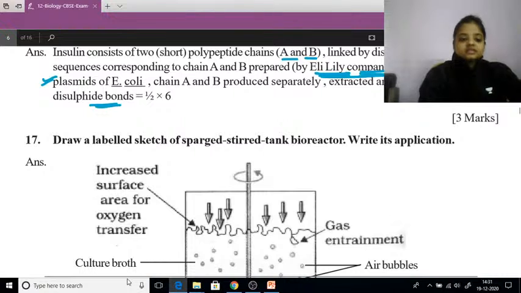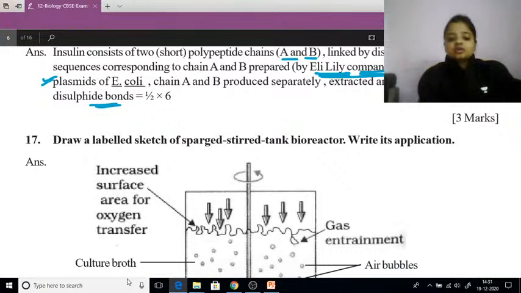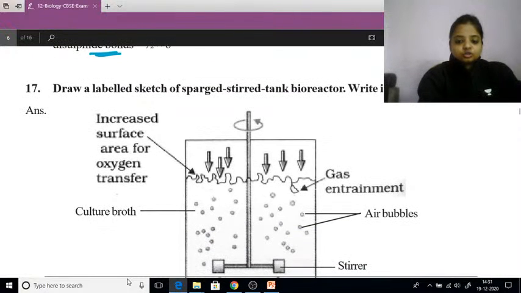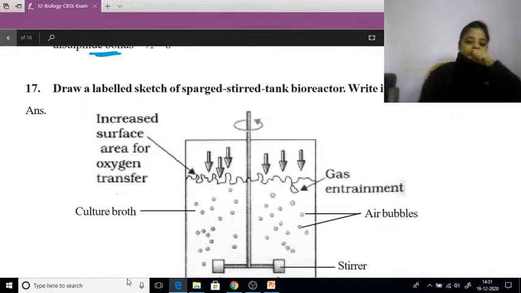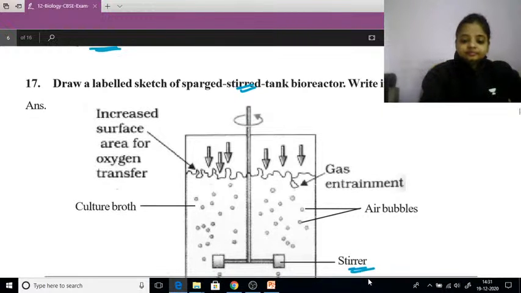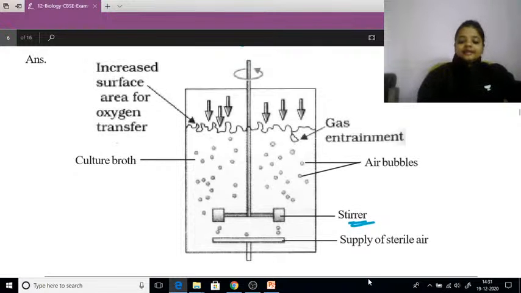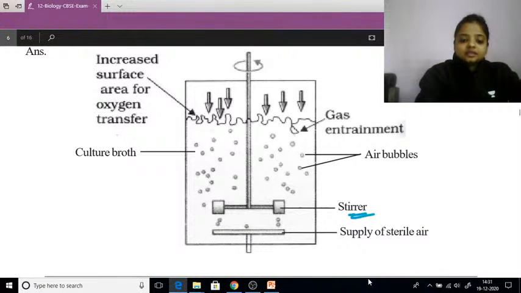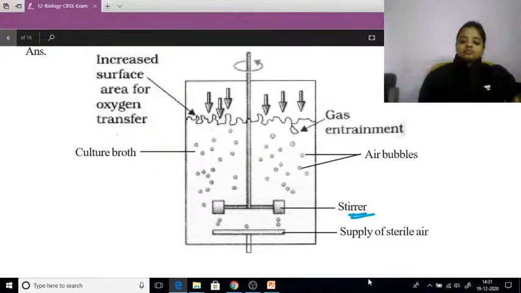Now comes question number 17. Draw the labeled sketch of this staggered stirred tank bioreactor. Write its application also. As it is asked for the stir, when we are making this bioreactor, we have to put two stirs, and it is staggered. It means it will have a continuous supply of air. So on the bottom side there will be small holes, from below which there will be the passage of air.